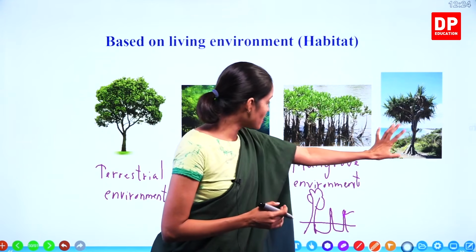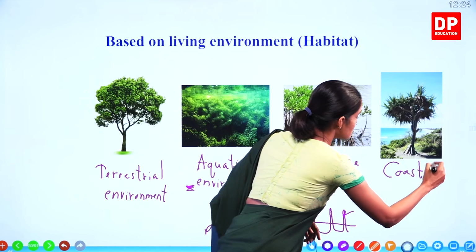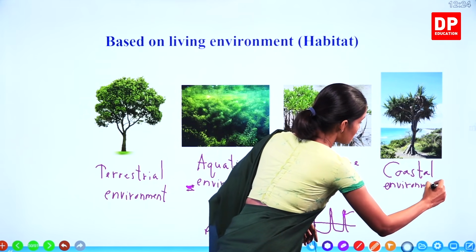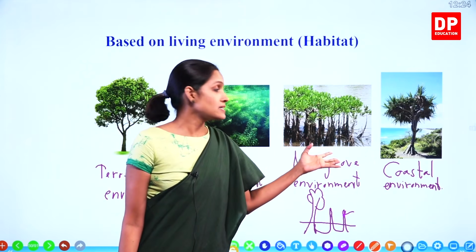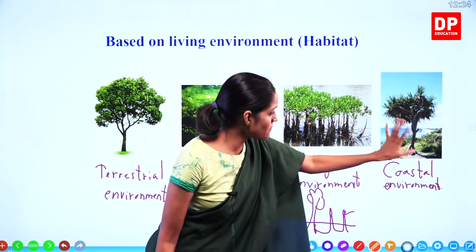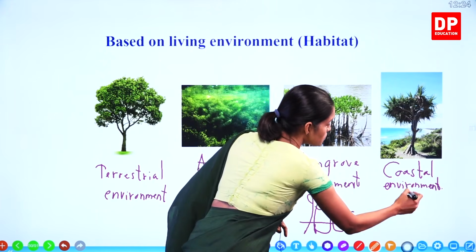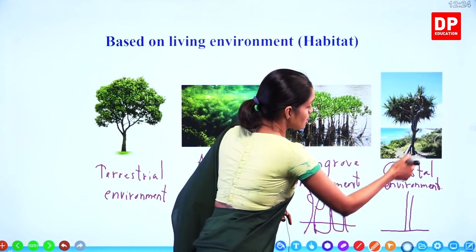We'll move to the other one, coastal environment. So, what are the plants you can see in the coastal environment? You can see coconut and pandanus. Now, this is a pandanus plant. If you take the stem, this is the soil level, ground level.